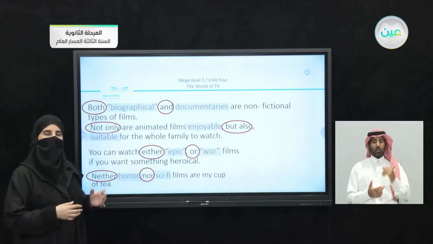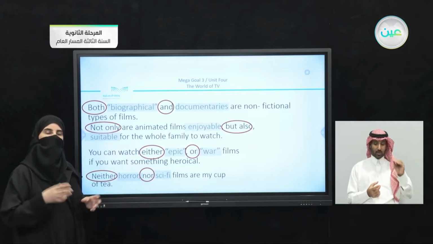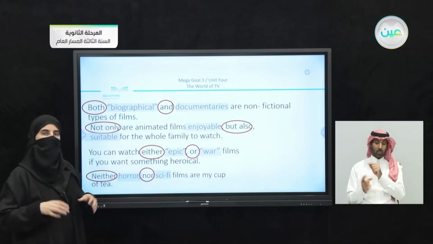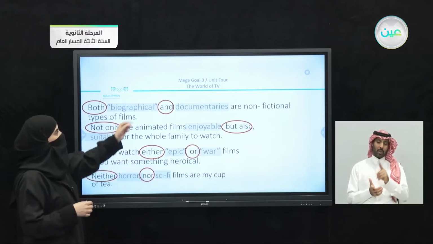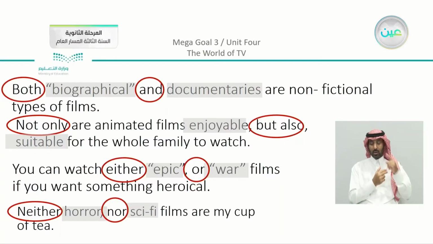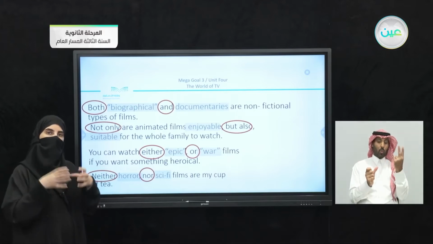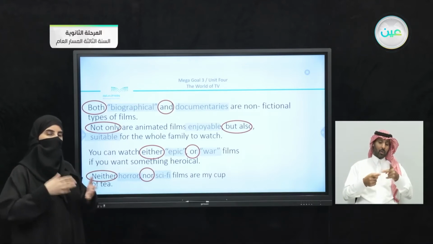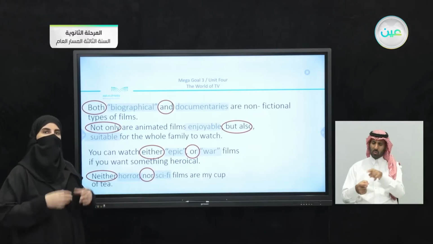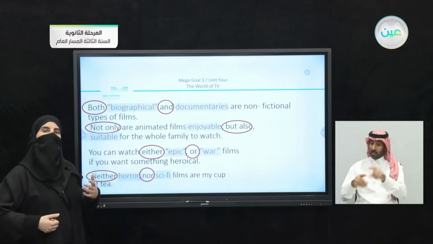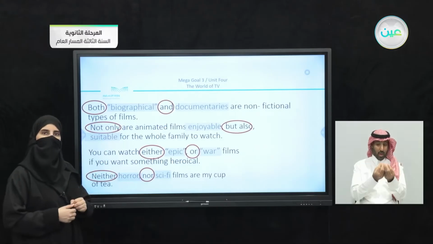So what do we notice from these examples? We notice that we are talking about two points maybe. You can see that we have here maybe nouns like biographical or documentaries, epic and war. These are nouns. Or sometimes there are two adjectives like enjoyable and suitable. But the most important thing to notice here, you can see the circles, is that I have two parts that come together, for example, either or, neither nor. I used not only but also, and we have here both and.